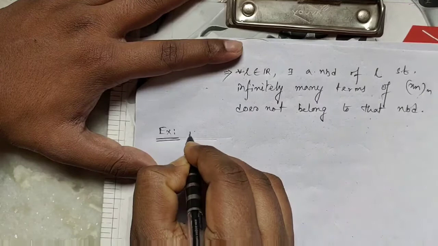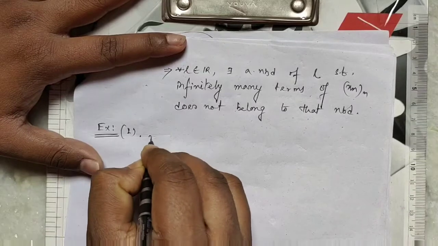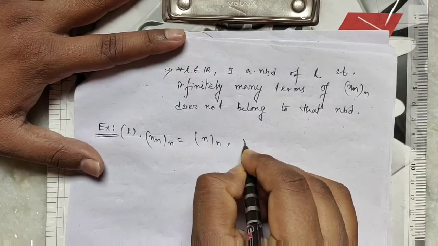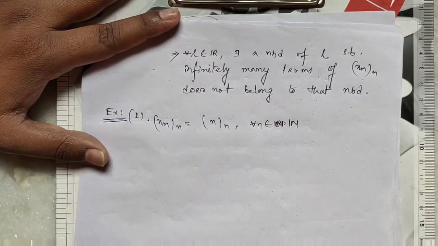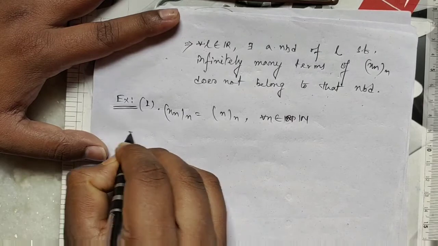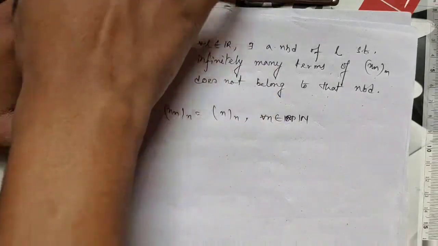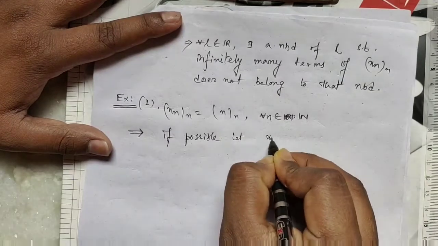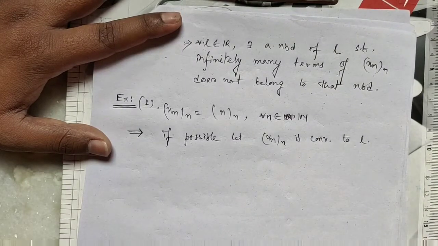So let us get some examples of divergent sequences. Example 1. Let xn equal to n. This is a real sequence on R. Clear? We prove this is a divergent sequence. We prove this by contradiction. Assume that this is convergent. If possible, let it be convergent to L.